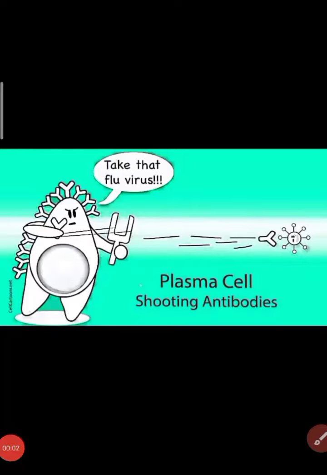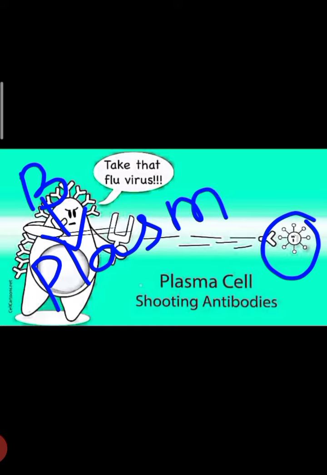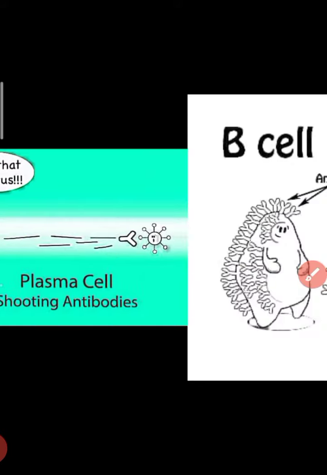Hi children, last class we completed antigen, right? Now we are going to see about antibodies. When the antigen enters inside our body, what will happen? Our B cell differentiates into plasma cells. These plasma cells shoot the antibodies against the foreign antigen, right?